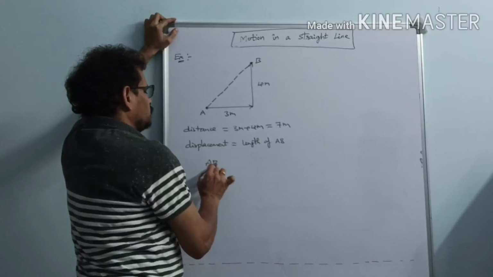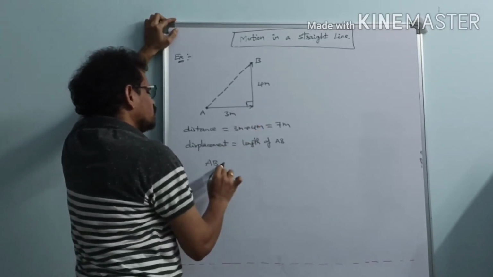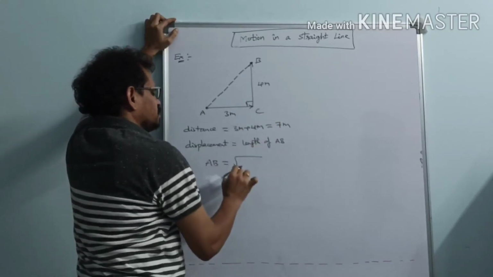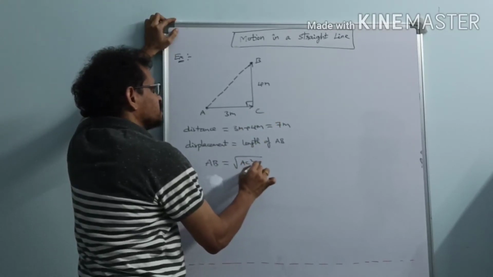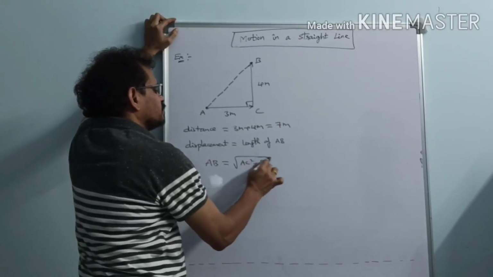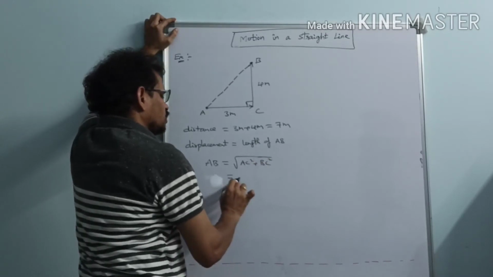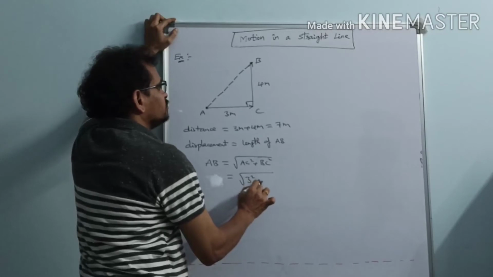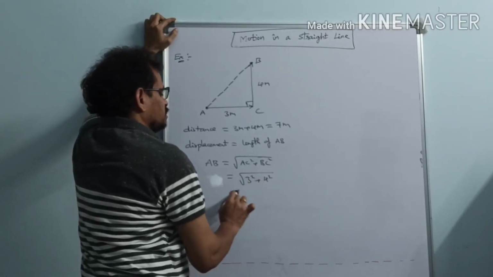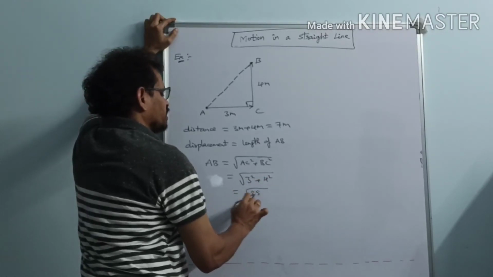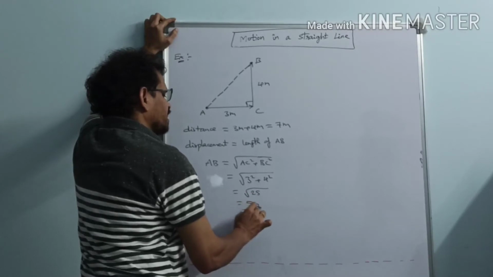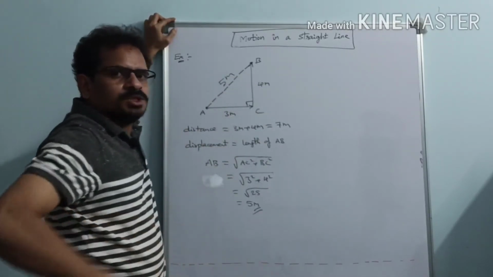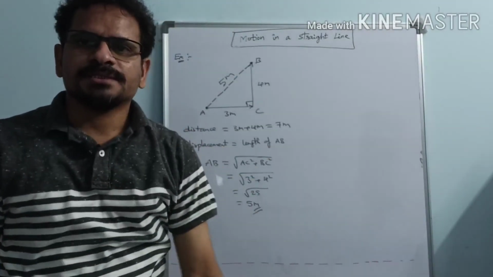Since this is a right angle triangle, AB equal to root of AC square plus BC square. This is equal to root of 3 square plus 4 square, that equal to root of 25, that equal to 5 meters. So displacement is 5 meters.